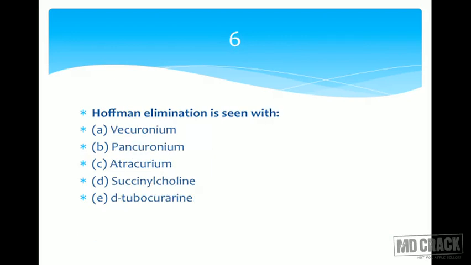Question number 6. Hofmann elimination is seen with vecuronium, pancuronium, atracurium, succinylcholine, and D-tubocurarine. Option D is succinylcholine. Succinylcholine is a depolarizing agent, and vecuronium, pancuronium, atracurium, and D-tubocurarine, all these are neuromuscular blocking agents. Sometimes I say such things to tell you that this drug is from this class and this class. It's just to make you visualize and make you revise your pharmacology, and this particular description may not be directly related to the question.